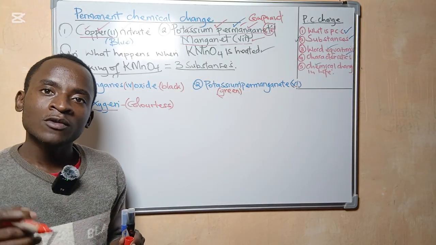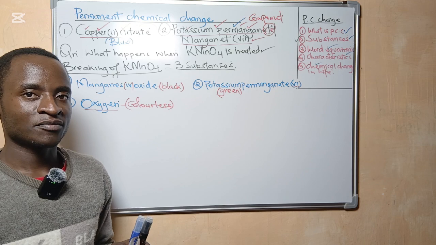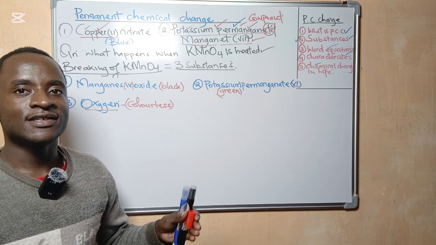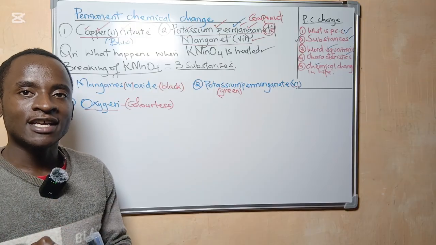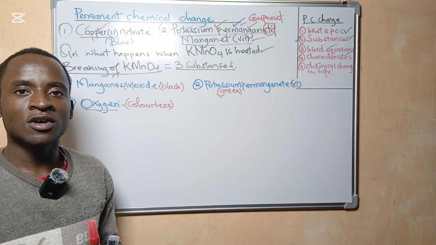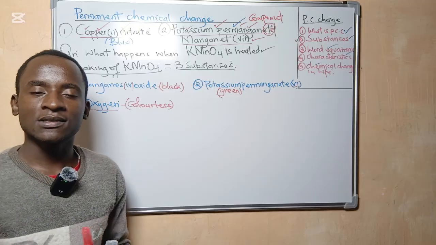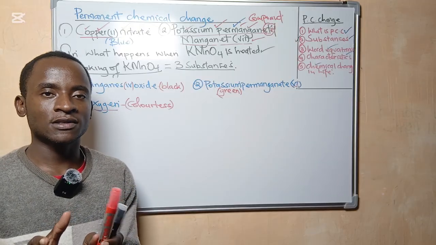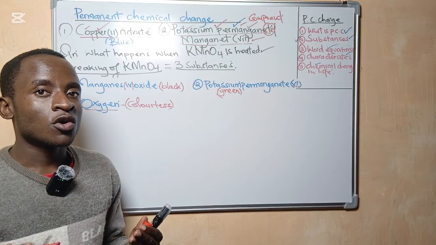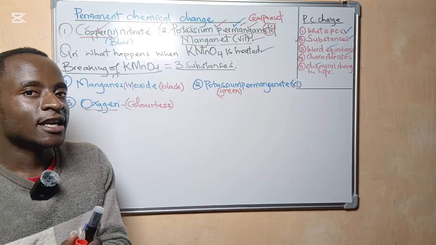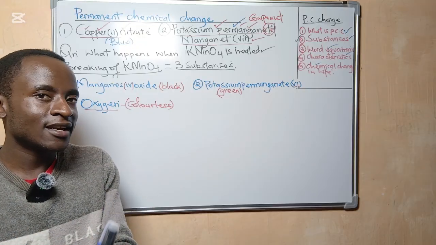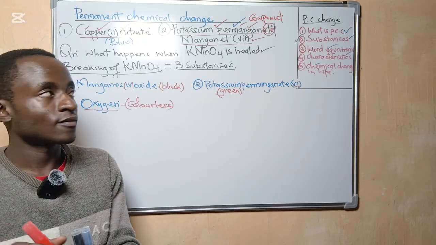Remember, I always insist on this. When we come to demonstrating a change, what you need to know is the color of these substances we are using to demonstrate these types of changes. The colors are very important. Then you also need to know the substances that are formed, the color before heating and the color of the products obtained after heating.